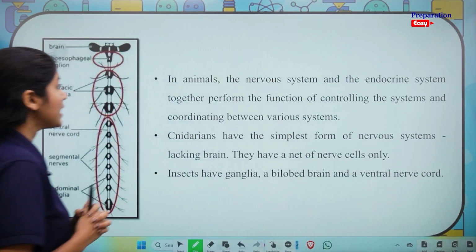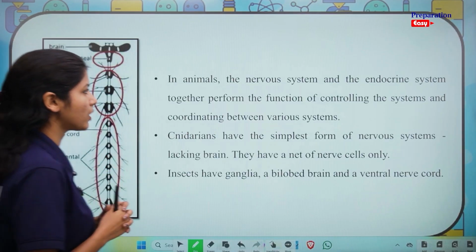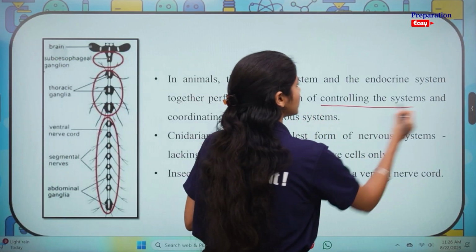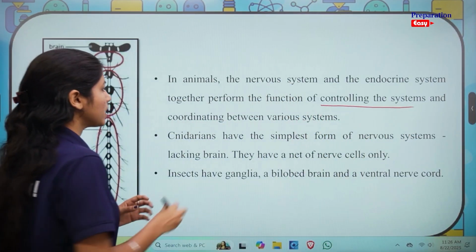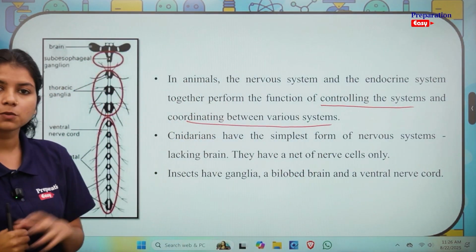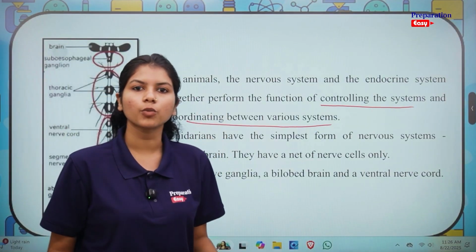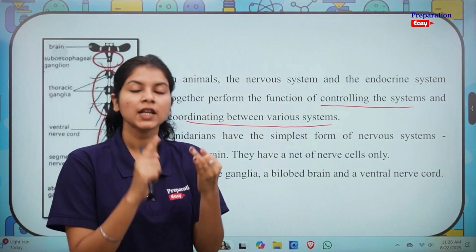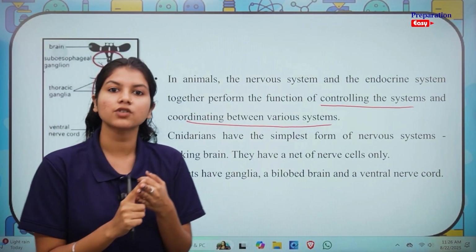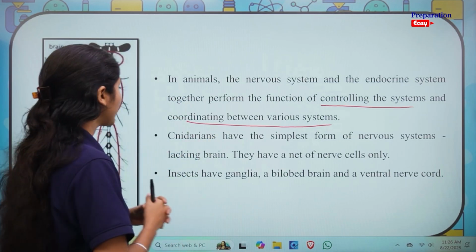Let's begin. In animals, the nervous system and the endocrine system together perform the function of controlling the systems and coordinating between various systems. Now, what do we mean by systems here? When we are referring to systems, we are referring to the various systems in our body. For example, the digestive system, the respiratory system, the excretory system, as we studied in life processes. I hope you are able to connect.